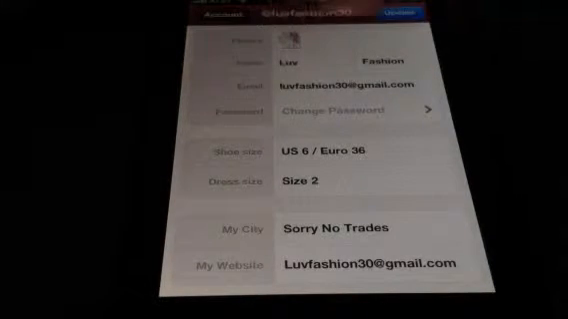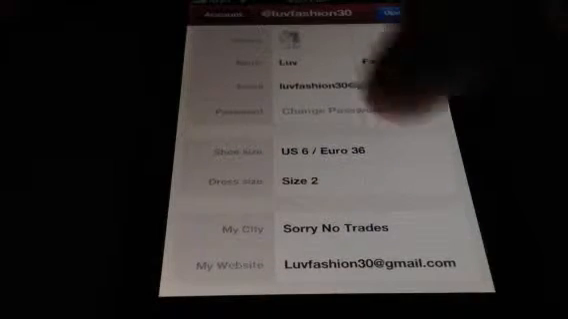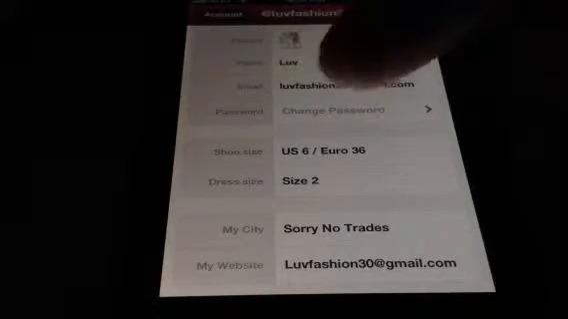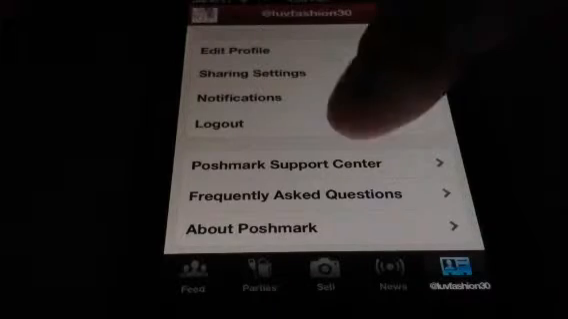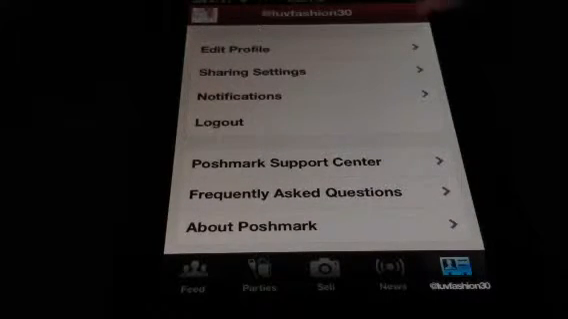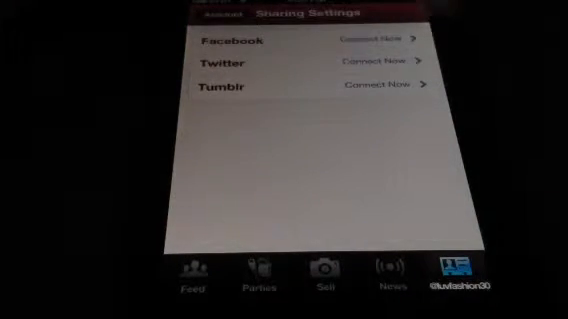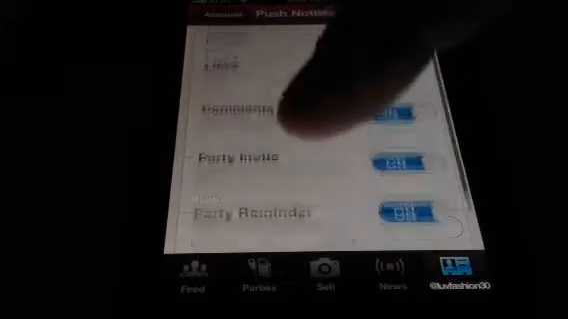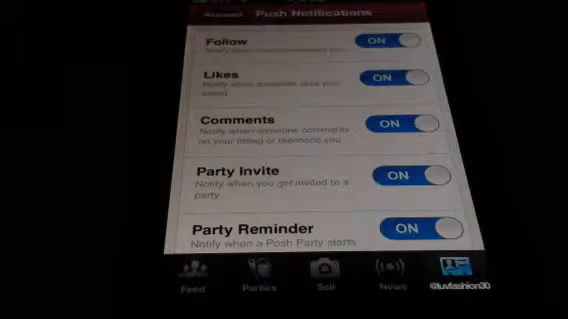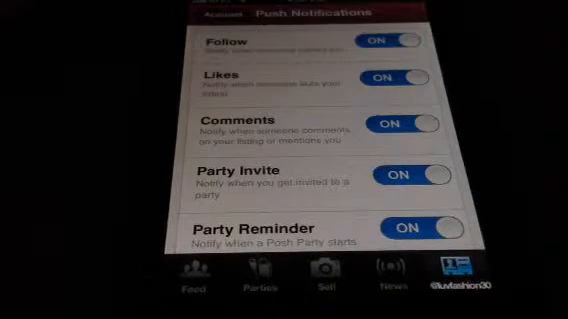Then you can edit your profile through this. You can put a picture, put your name, your email, your password, shoe size, dress size. Yeah, because it's all supposed to be for girls. And then you have a city and a website you can attach to it if you want. I don't want that on mine. Then you can adjust your settings. You have your notifications here, and you can pick which ones you want to push to your phone.